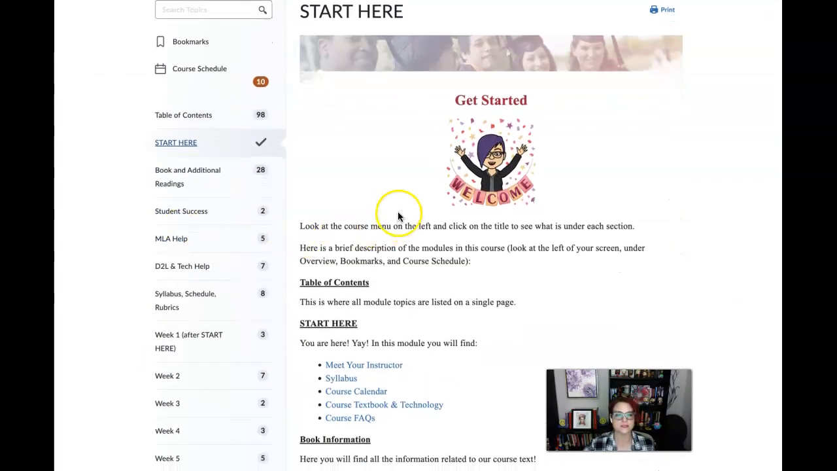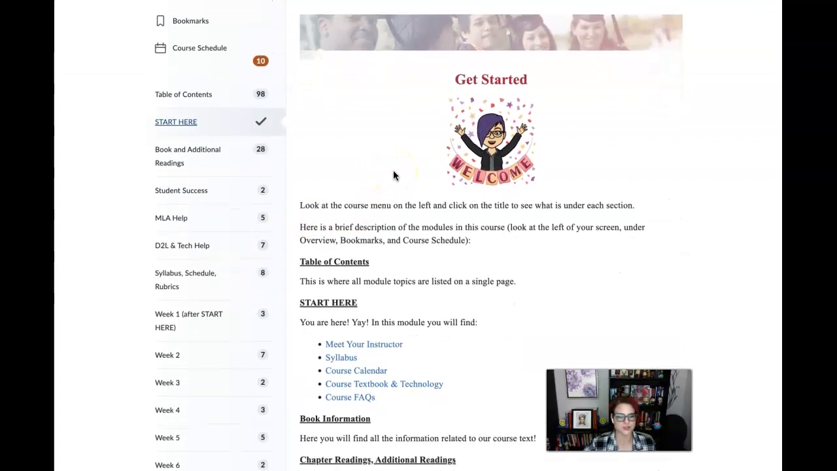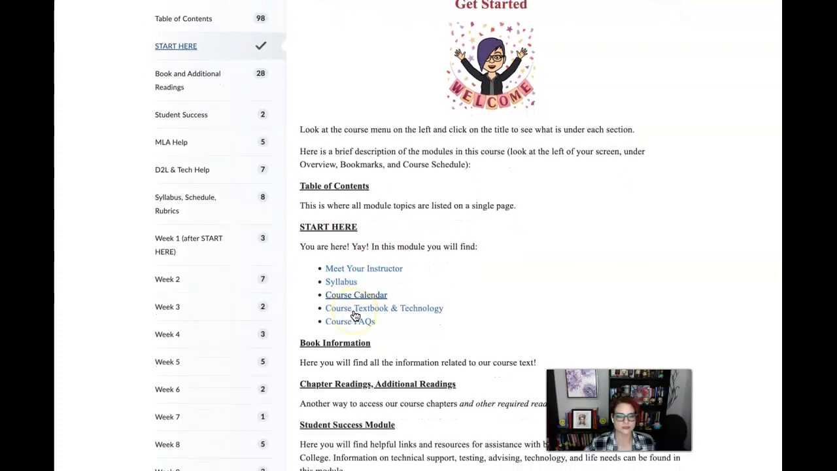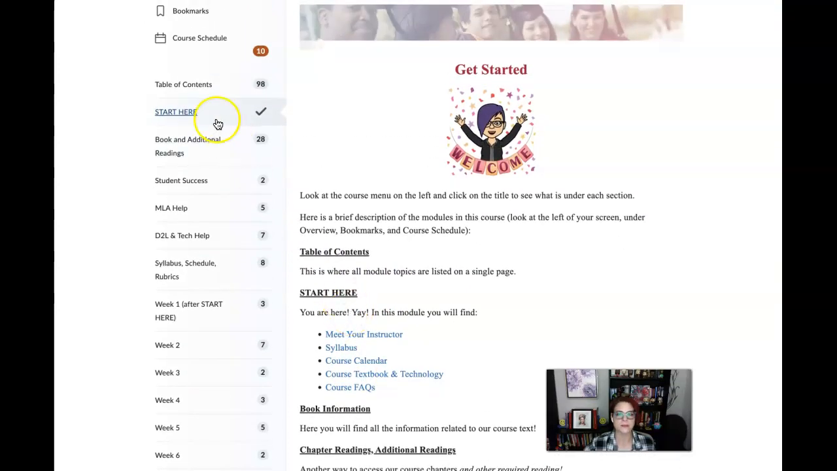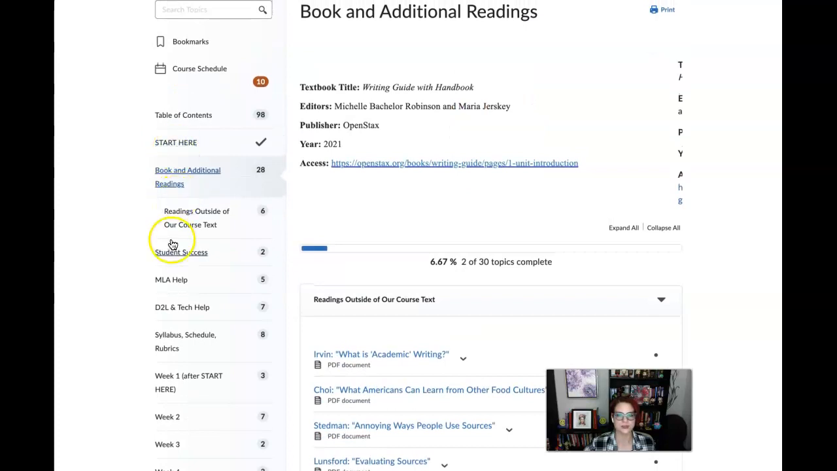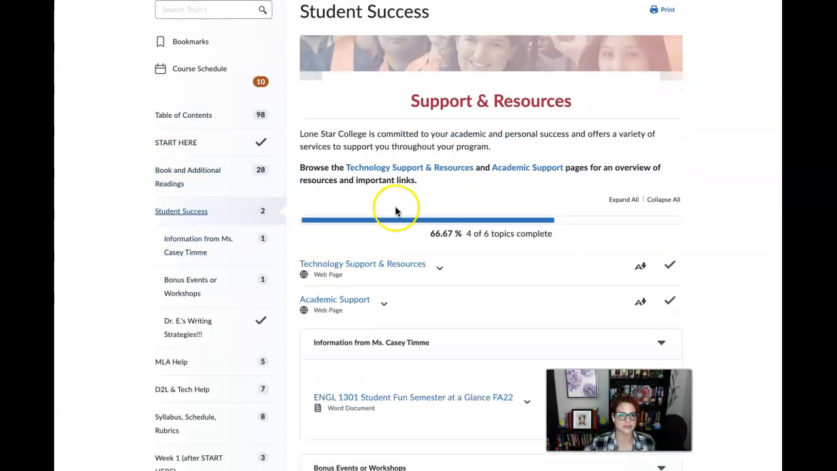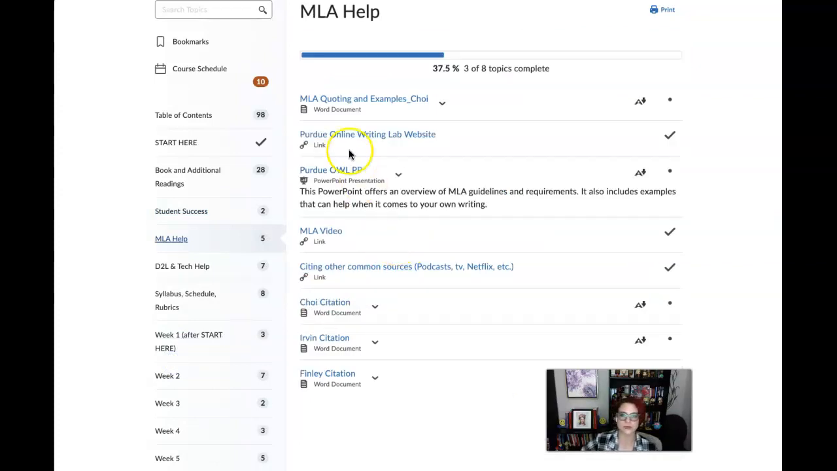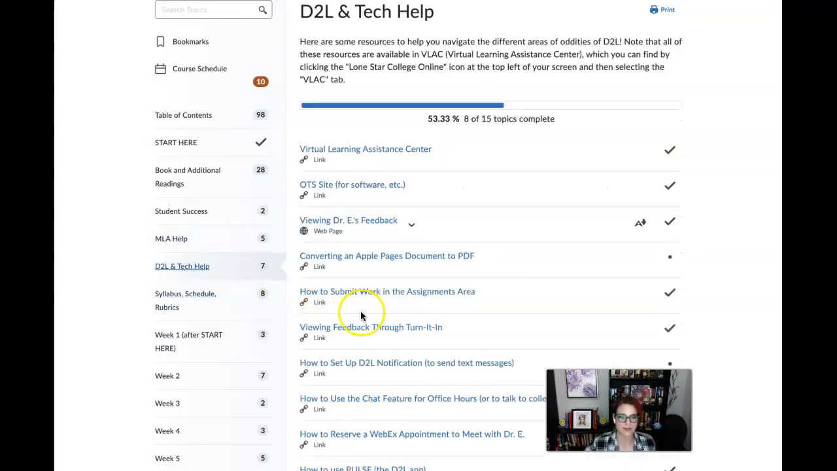There will be this Start Here module, which just gives you quick access to information like the syllabus, the textbook, all of that. But then on the left-hand side, you'll also see book information. There's a section on student success, if you need technology support, academic support, MLA help for any of our courses. There's going to be materials and links here for you, as well as D2L help in technology.